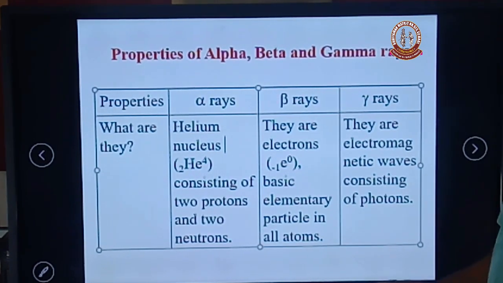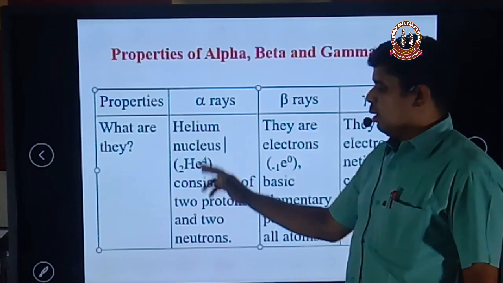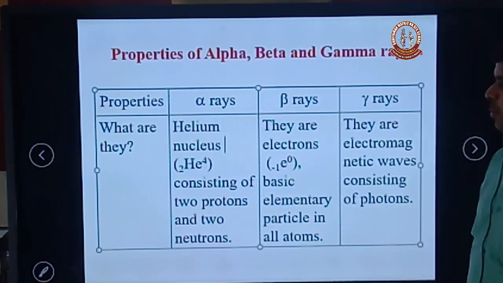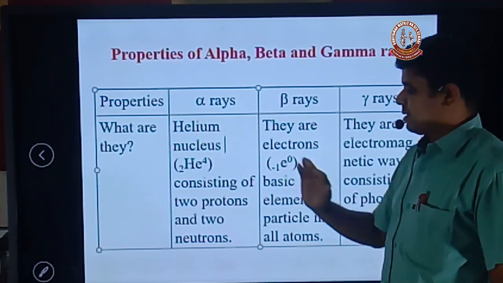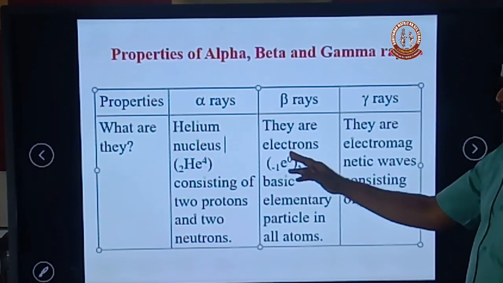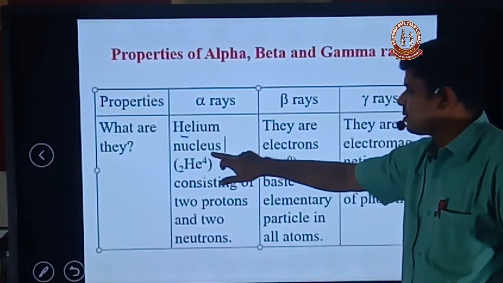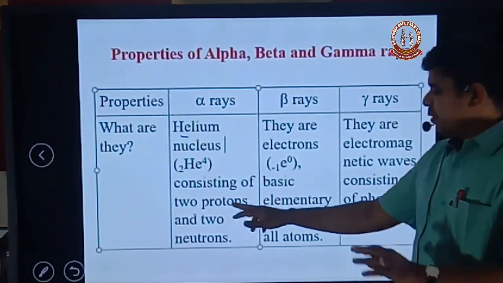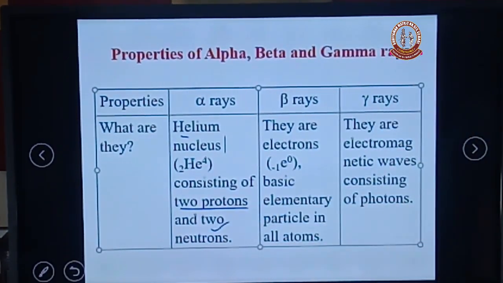The first property: why are they called alpha rays? Because alpha rays are nothing but helium nuclei. It is not a helium atom, it is a helium nucleus. It consists of two protons and two neutrons.